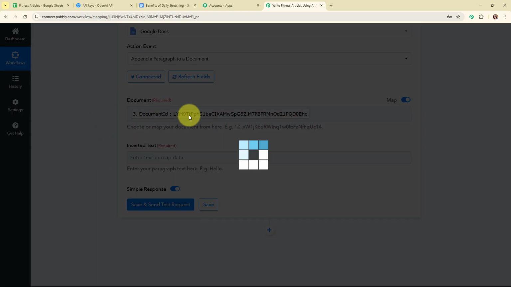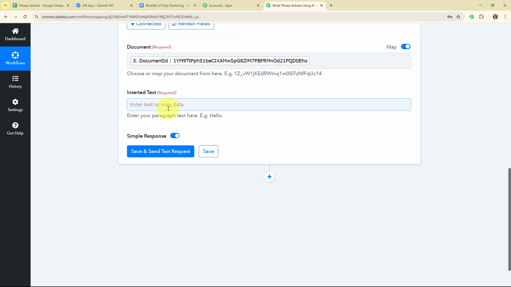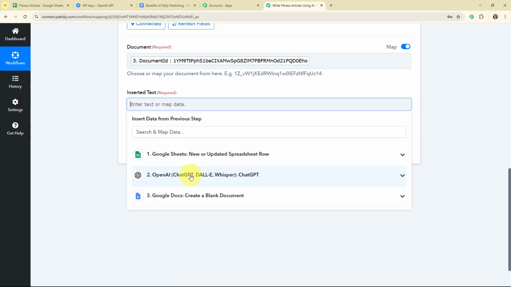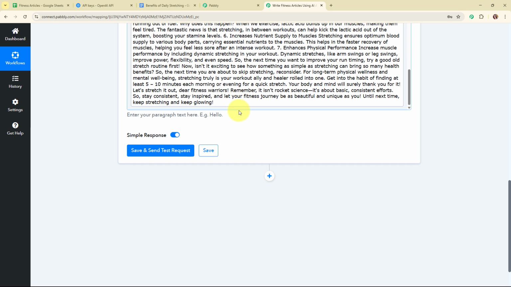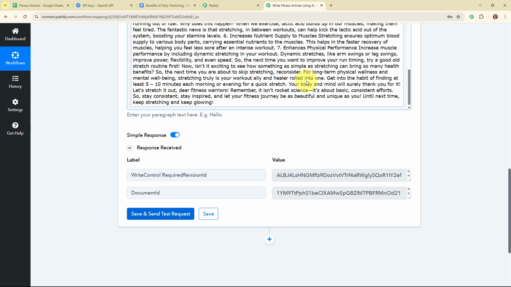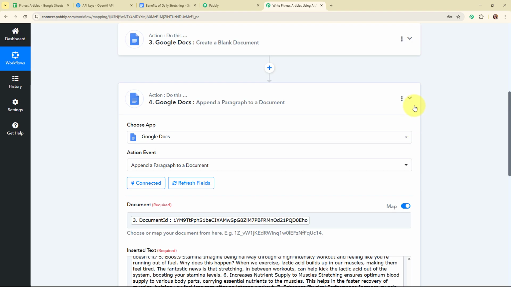And now, after entering the document ID over here, it is asking me to enter the inserted text. In this inserted text field, I need to enter the text that I want to add in this document. So here I'm going to map the article generated by OpenAI. And now, after entering all the required details, I'm going to click on Save and Send this request given over here. And here you can see we have received a successful response. That means we have successfully added the article generated by OpenAI in our Google Docs.